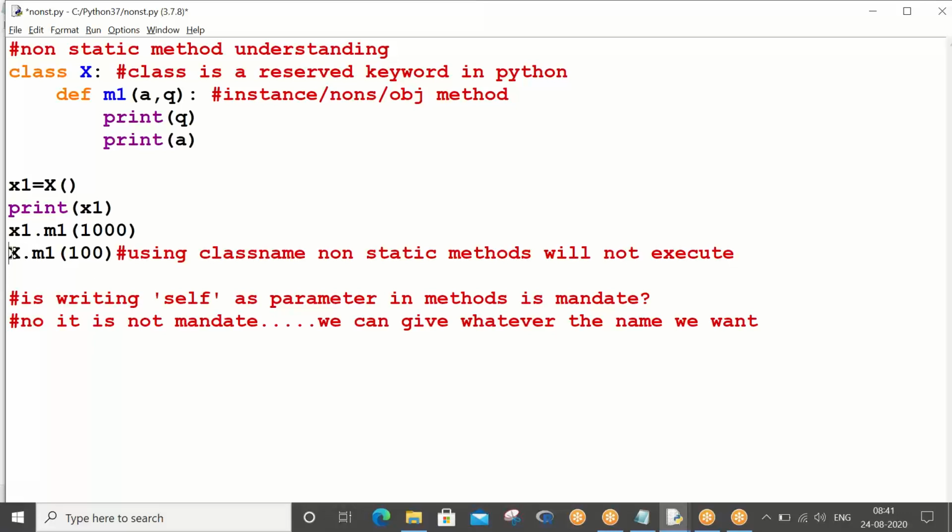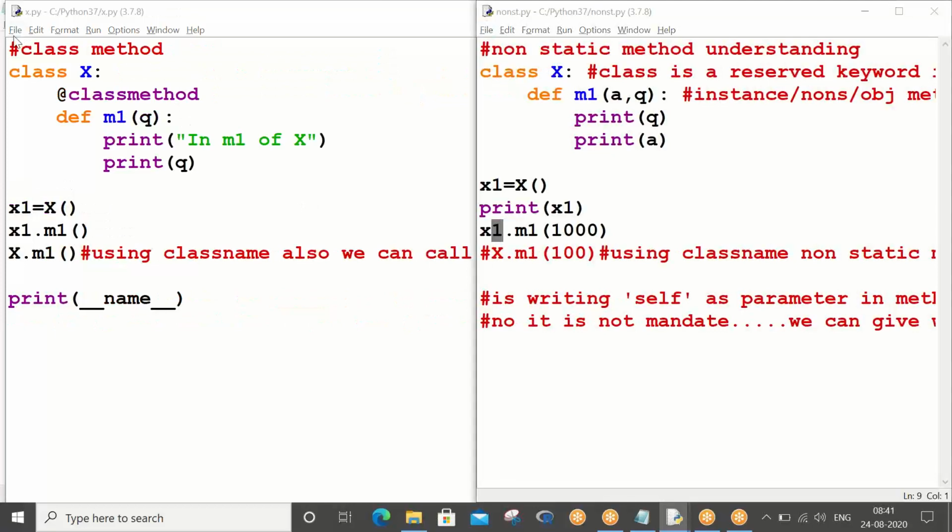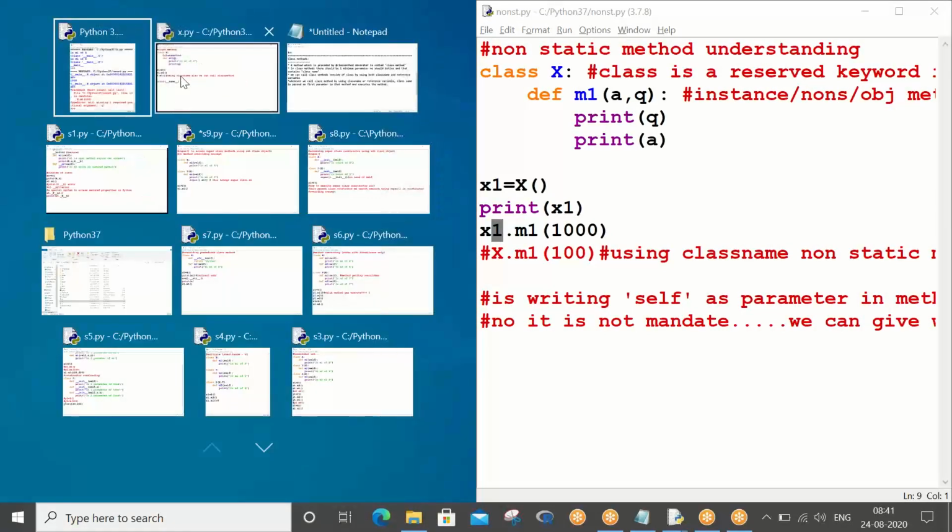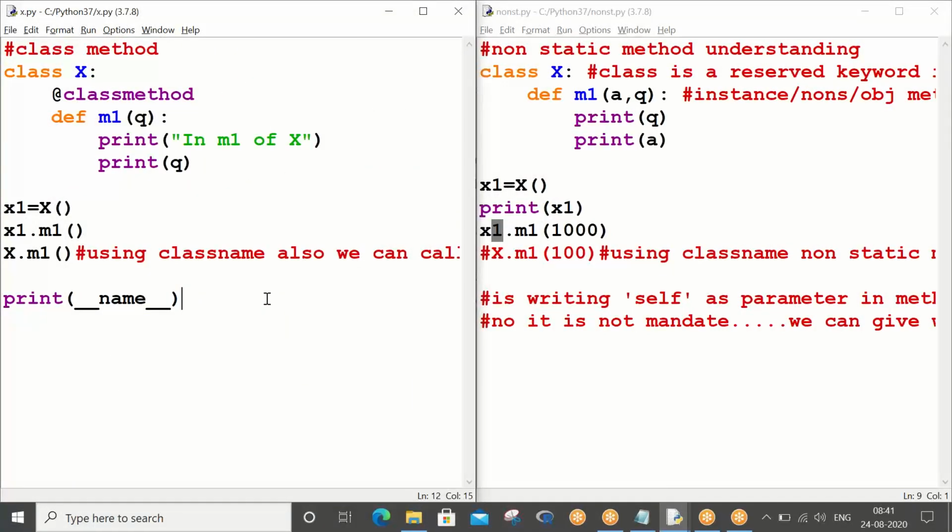Please write down this line in your previous program: using the class name, non-static methods will not execute. Only with reference variables can you call them. This is the previous program, one line you please write down. This is the current program.